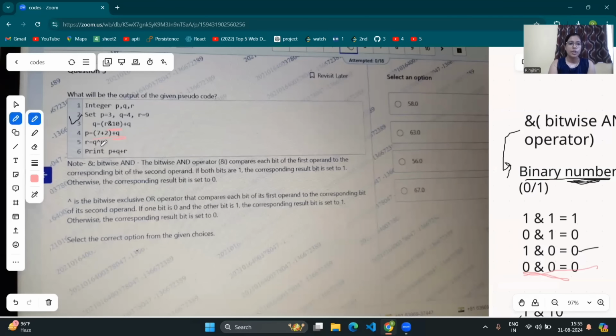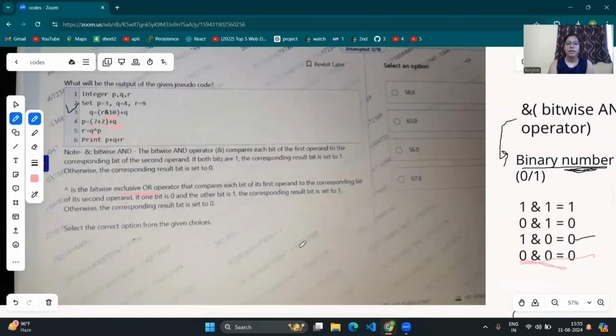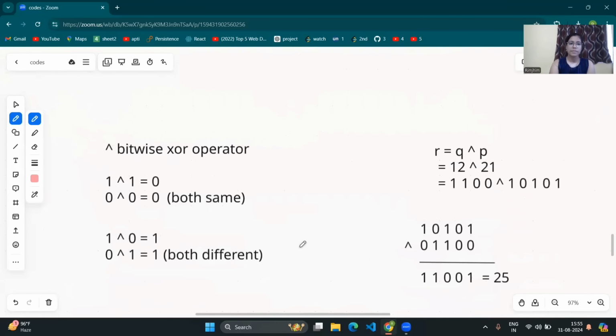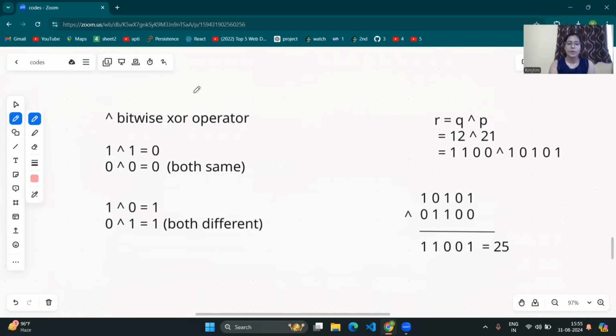R is equal to Q XOR P. Here, exclusive XOR, as it is written in the note. The bitwise XOR operator also works on binary numbers.